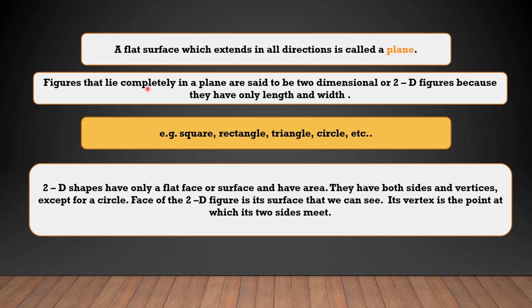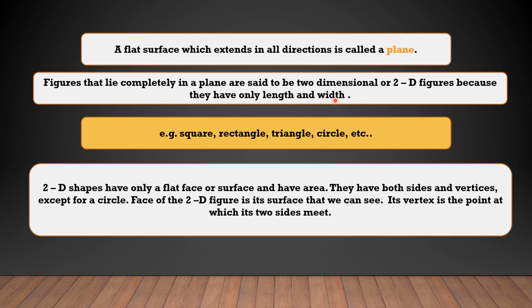Figures that lie completely in a plane are said to be two-dimensional or 2D figures because they have only length and width. Dear children, we should know that figures which have a two-dimensional shape, we can call them 2D figures because they have length and width.